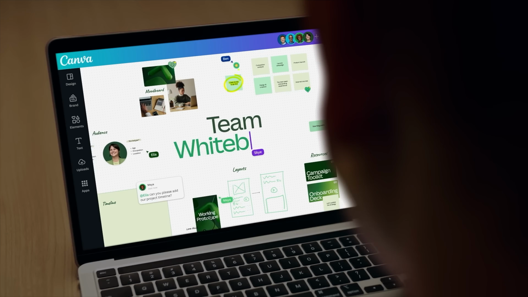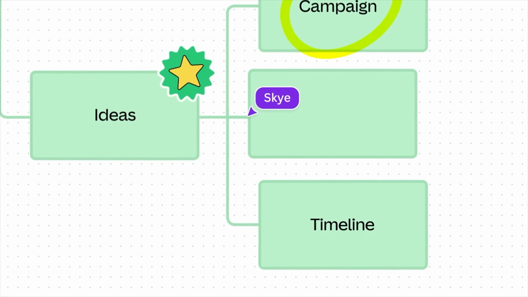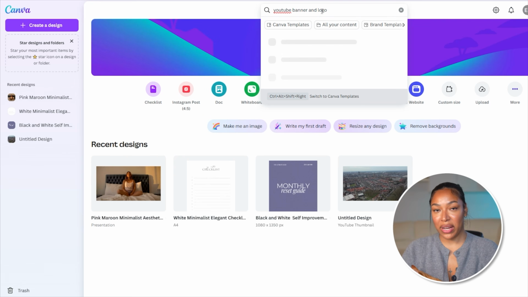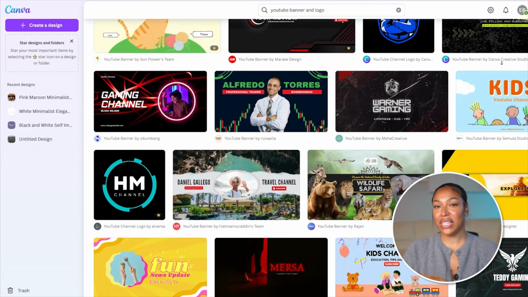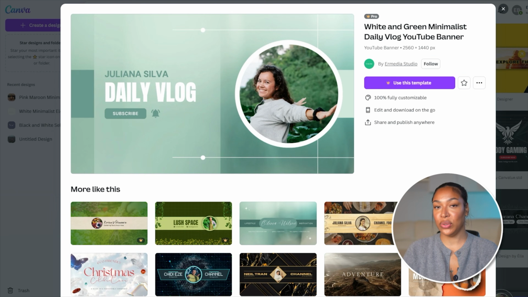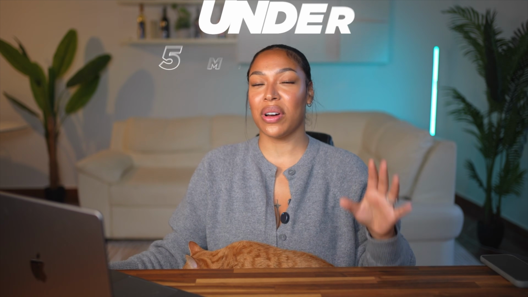Now don't worry, you don't have to be an artist. This is all a super quick process using canva.com. This platform makes graphic design a complete breeze for beginners because of the fact that it has so many templates you can choose from. Essentially, all you have to do to create your logo and banner is head over to Canva, type in YouTube banner and logo alongside your niche, and you can use any of the templates and just put your name and tweak the colors to make it unique. This entire process should take you under 5 minutes.